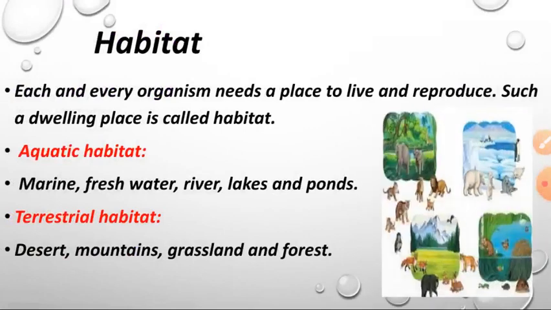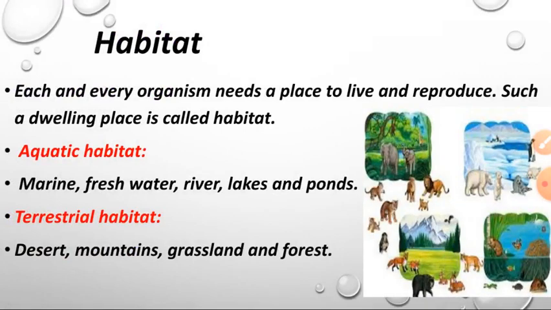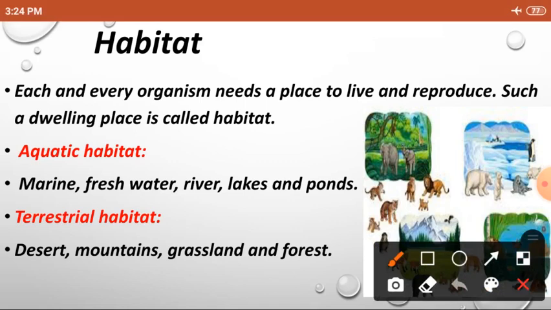Habitat. Each and every organism needs a place to live and reproduce. Such a dwelling place is called a habitat. So each and every living organism needs a place to survive and also to reproduce their young ones. Mainly we can divide habitats into two types: one is aquatic habitat, another is terrestrial habitat.